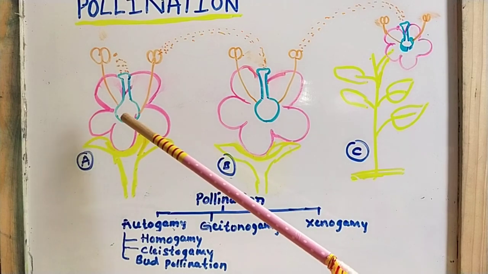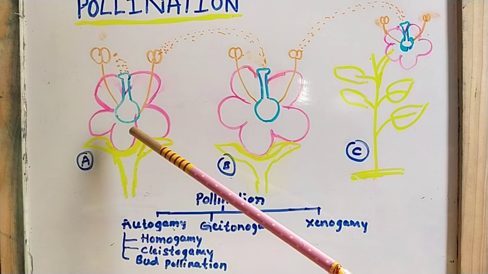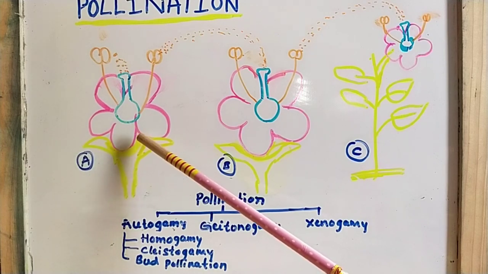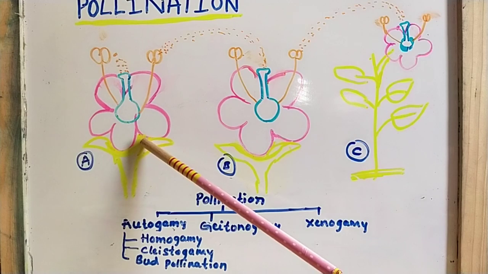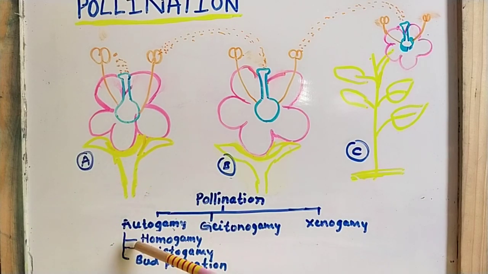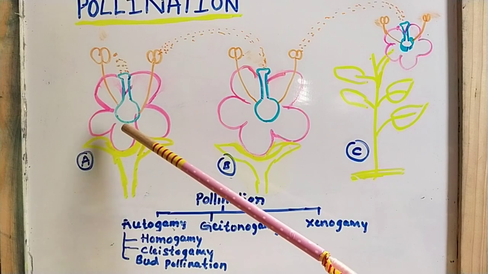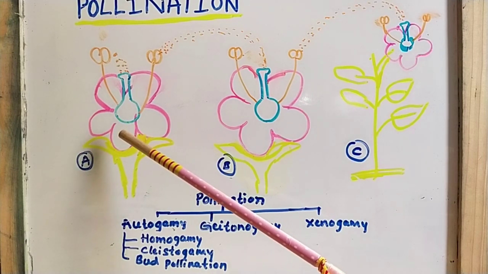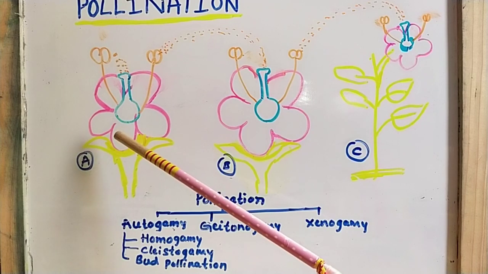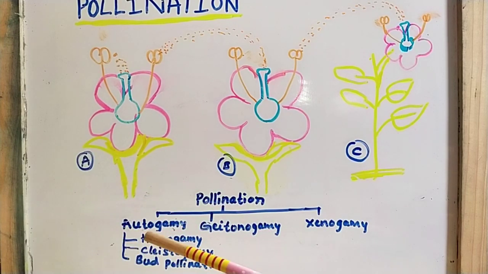What is a bisexual flower? As you know, if both male and female reproductive structures are present in the same flower, it is known as a bisexual flower. During homogamy both reproductive structures mature at the same time, and during that time pollination takes place. Example for this is Mirabilis.